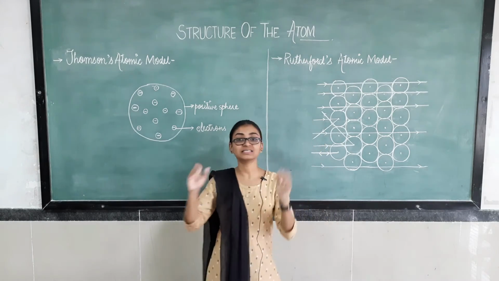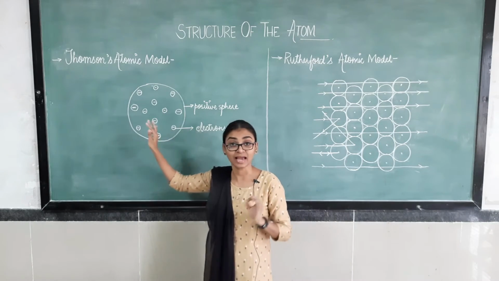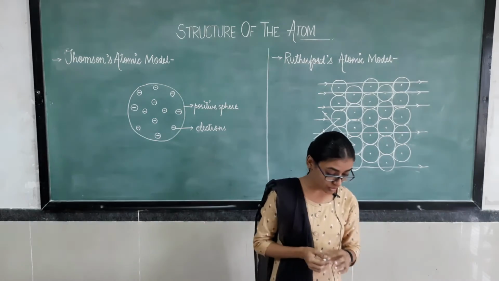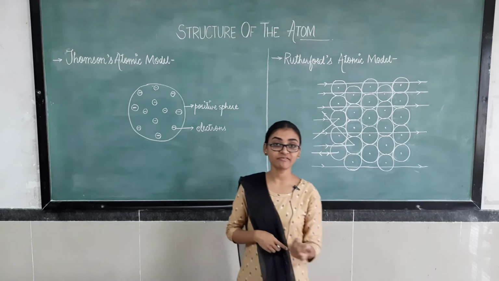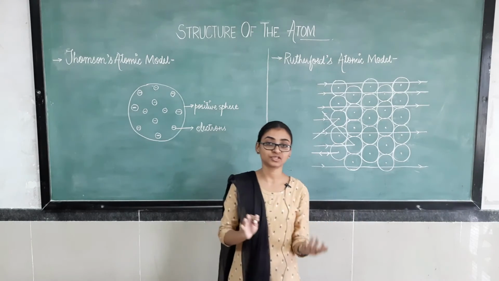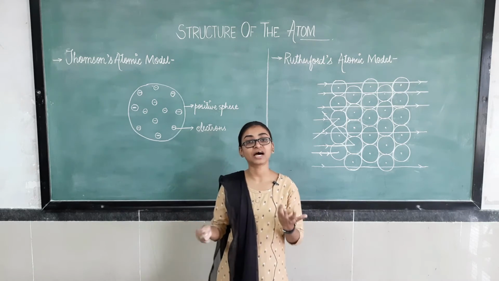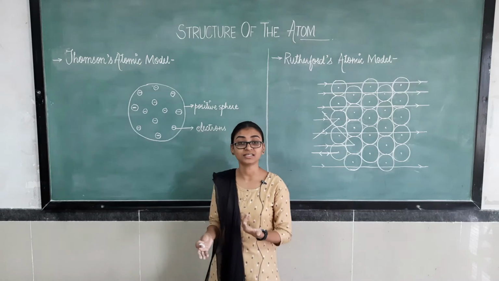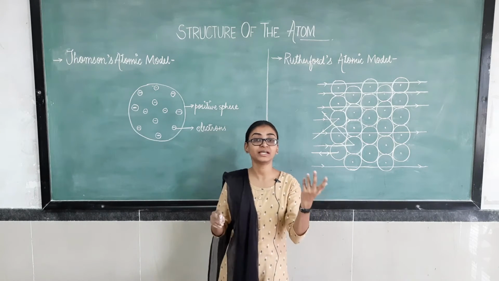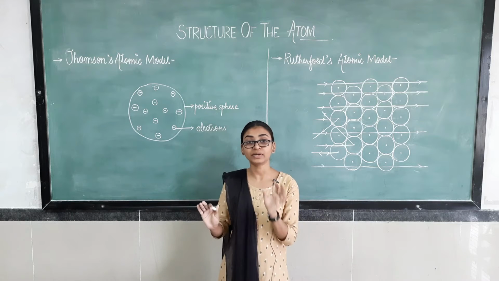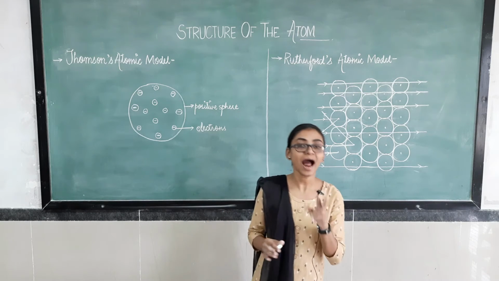That means an atom consists of a positive sphere, and electrons are embedded inside it. Now, the negative and positive charge are equal in magnitude. This we have learned before. जितना negative charge होगा उतना ही positive charge अंदर present होगा. The numerical value of both electrons and protons will always be equally distributed inside the atom.